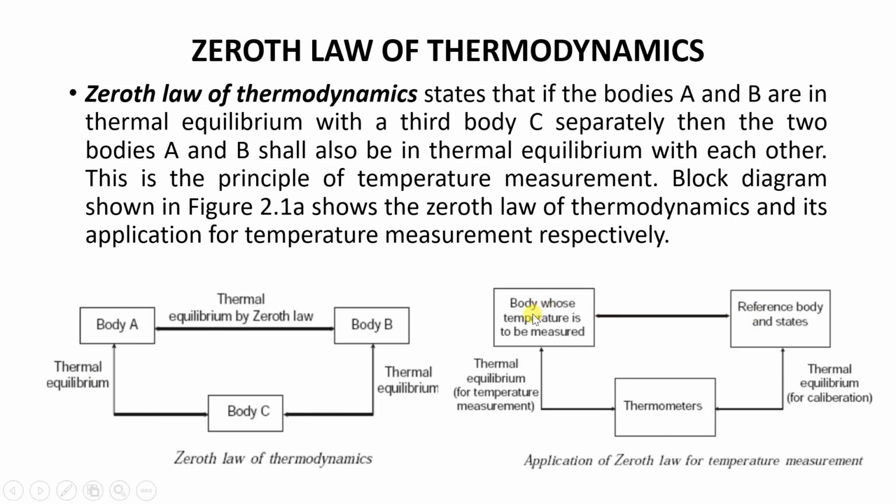See another example. This is the reference body at a state, this is the body whose temperature is to be measured, and this is a thermometer. Consider it as ice, measure the temperature, it gives a particular reading. Suppose this is boiling water, measure the temperature. Now the thermometer will give a different reading, and divide that reading into 100 parts.